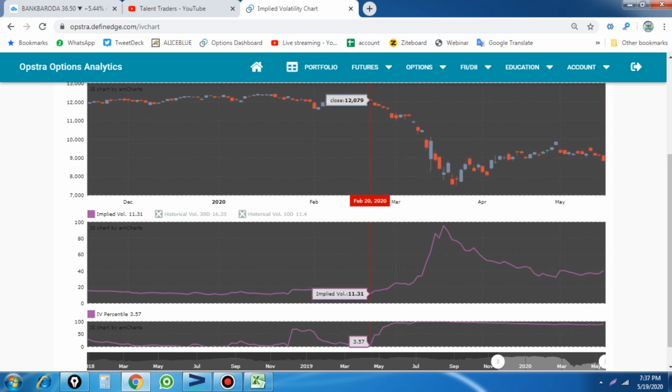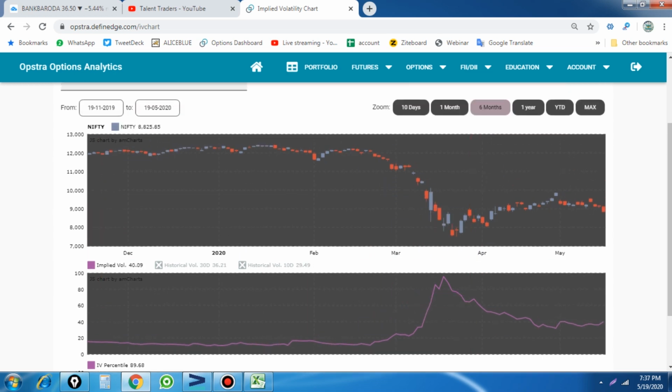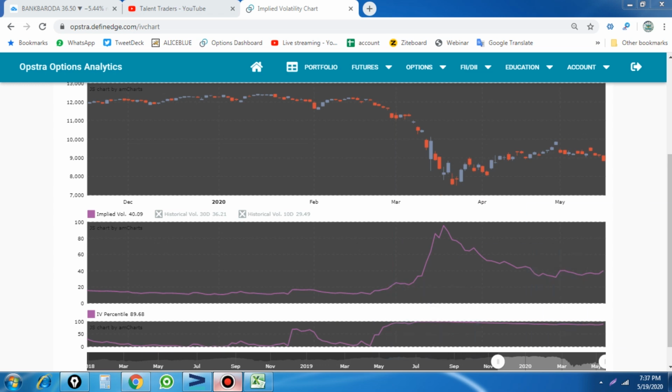Previously we saw a 200 or 150 points movement in a day. Now we are seeing 300 or 250 points movement in the index. So that will tell you how much range the stock or index will move. Once you find out that range, after that you are going to apply the strategy, whether a buy strategy or a sell strategy is best. Then you are going to decide what the best trading strategy should be. So this is what I'm trying to make you understand. Once you understand, you will know which strategy we can apply.